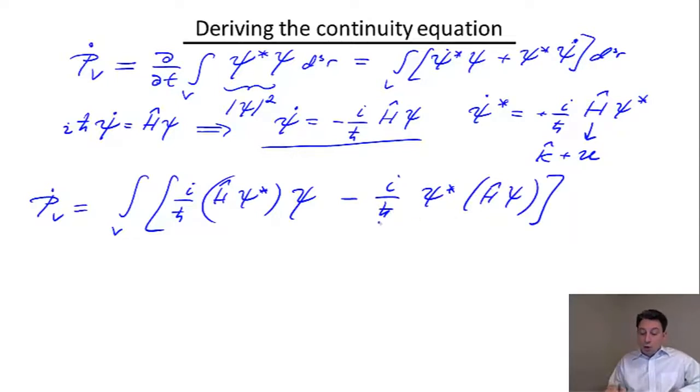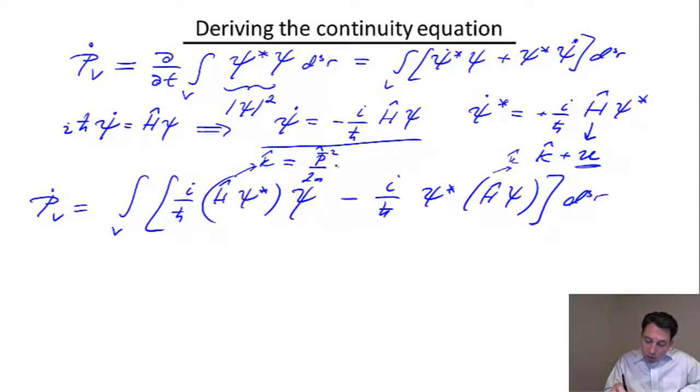So if H were a number, these two terms would cancel each other out, and it does happen, as a matter of fact, for the potential energy term. So this H can actually be replaced with the kinetic energy. But there's no cancellation necessarily for the kinetic energy, because again, this is an operator which acts on different functions here and here. And this operator is equal to just p squared over 2m, or minus h bar squared over 2m Laplacian, which I write as nabla squared.